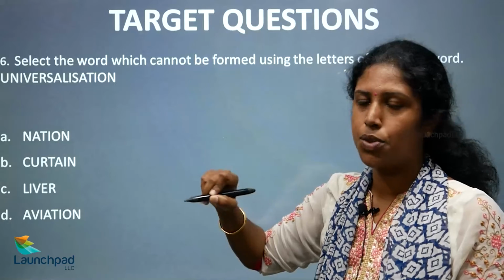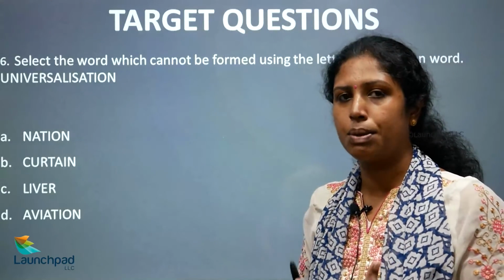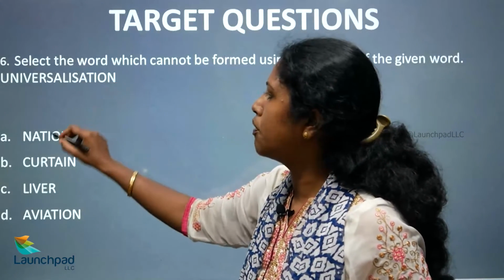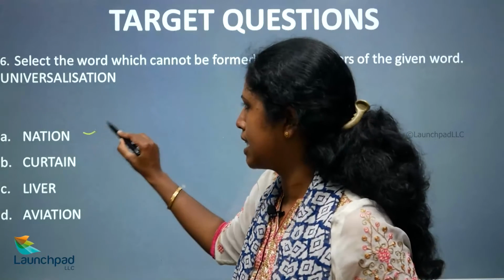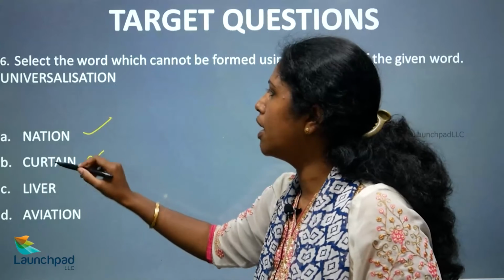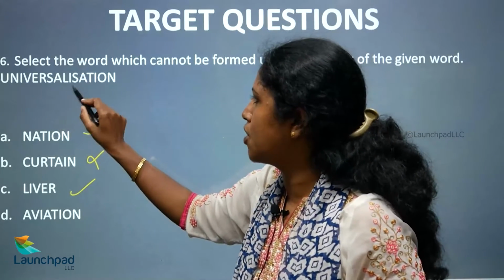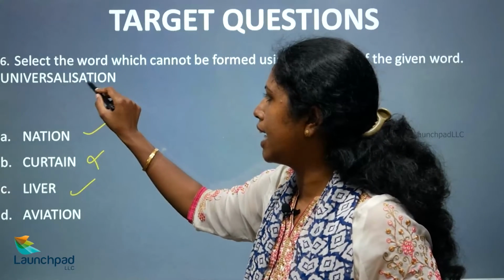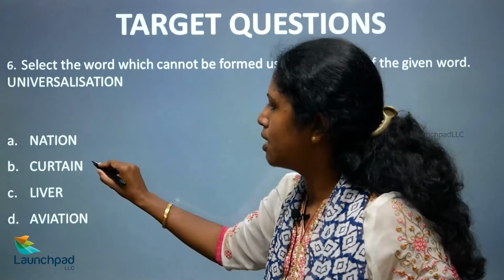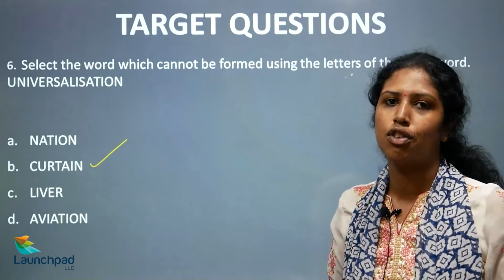What is the word that is given to us? Universalization. So let's see if the words that are given in the options can be formed or not, right? So nation, can it be formed? N-A-T-I-O-N, yes. What about curtain? Is there any C here? No. What about liver? L-I-V-E-R, yes. What about aviation? A-V-I-A-T-I-O-N, aviation. So which is your right option? Option B is your right answer, because the word curtain cannot be formed using the word